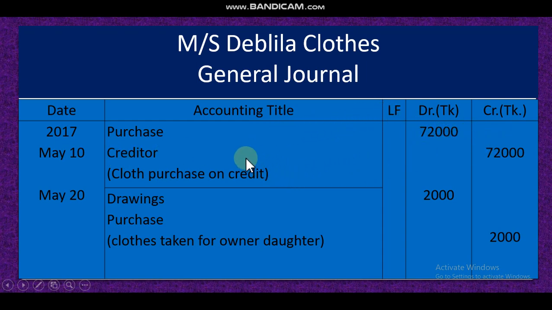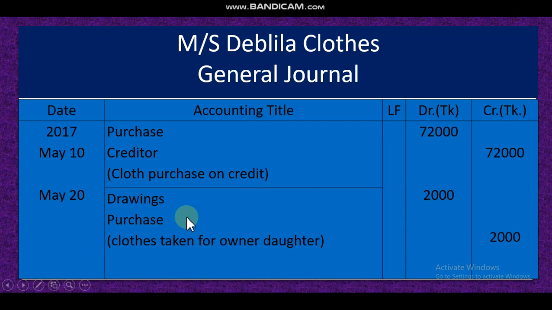Dear student, the transaction is we purchase cloth on credit. So if we purchase on credit, at that time purchase account debit, creditor account credit, because purchase is an expense. That's why this account is debited, and creditor is your liability increase, so creditor account credit. Dear student, the next transaction was done by the owner.